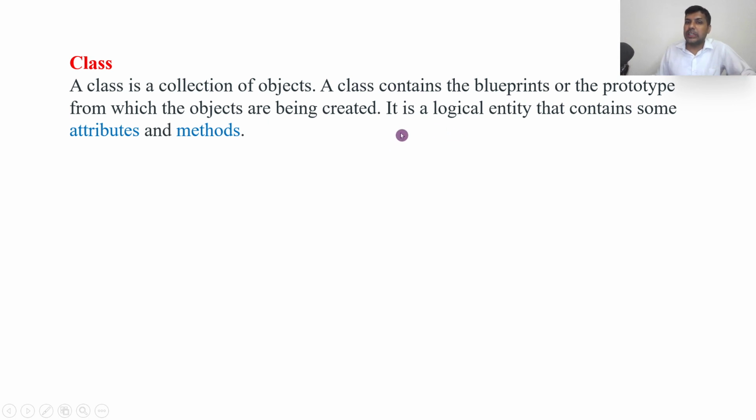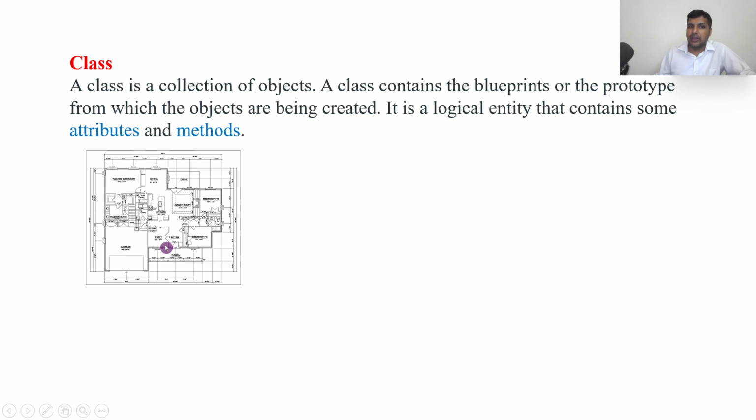It is a logical entity that contains some attributes and methods. A class is a logical entity, meaning it doesn't exist physically. A building is an example of an object and the blueprint of the building is the class. The blueprint exists only on paper, but the building exists really. That's the difference between a class and an object.